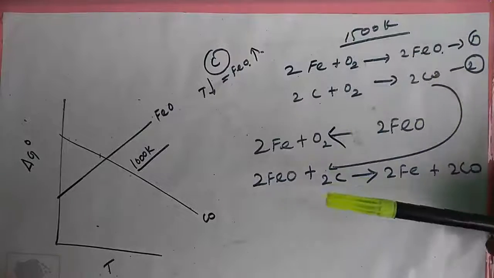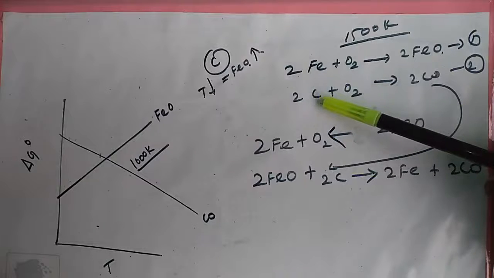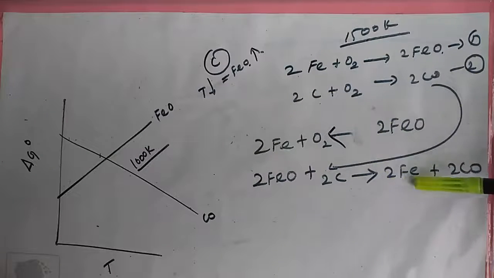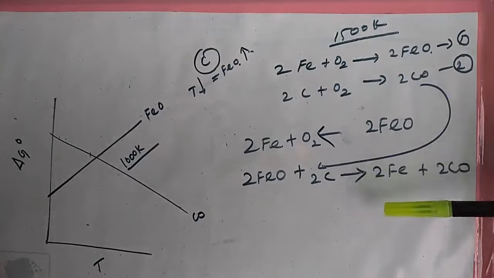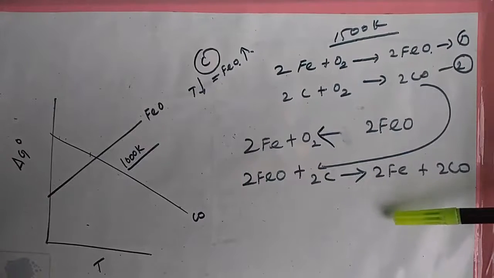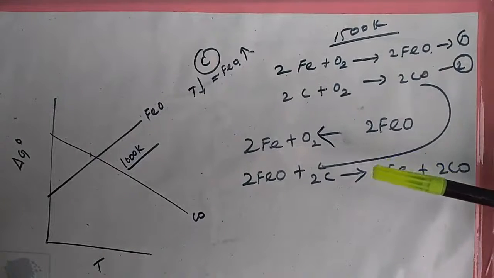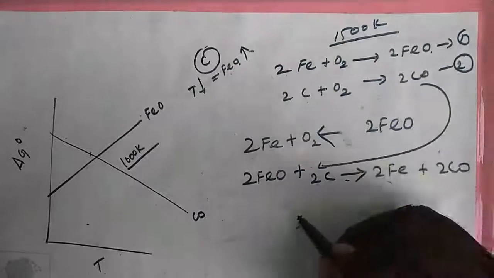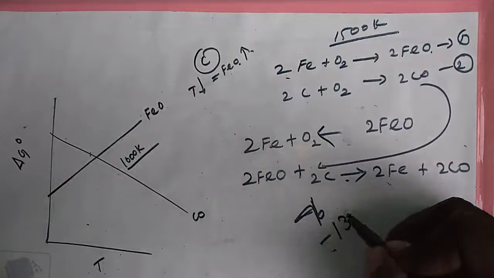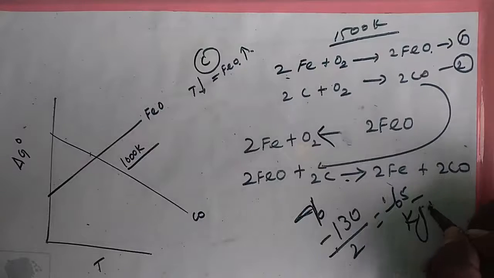Now couple reactions 2 and 3: 2FeO plus 2C to form 2Fe plus 2CO. Therefore, del G equals minus 130 kilojoule per mole. The standard free energy change for the reduction of 1 mole of FeO is minus 130 divided by 2, equal to minus 65 kilojoule per mole.